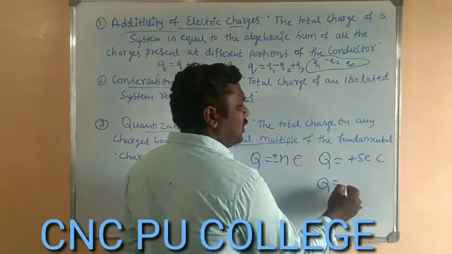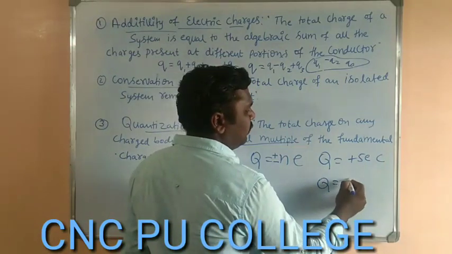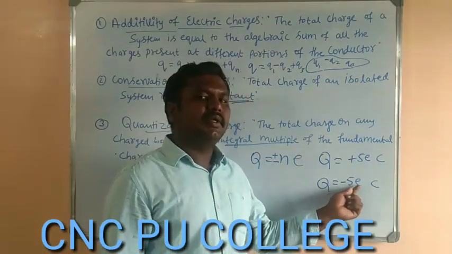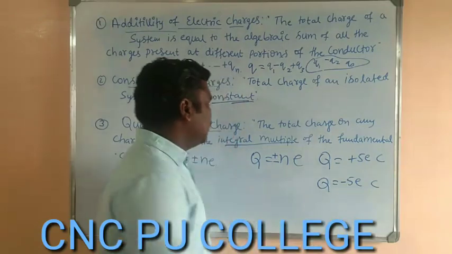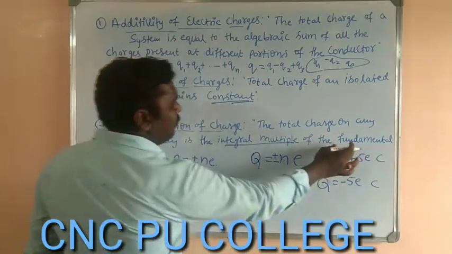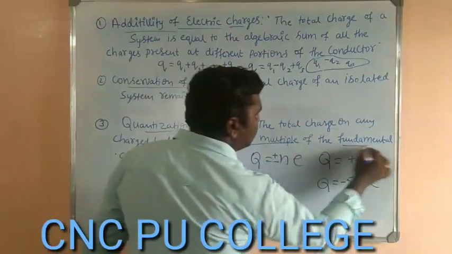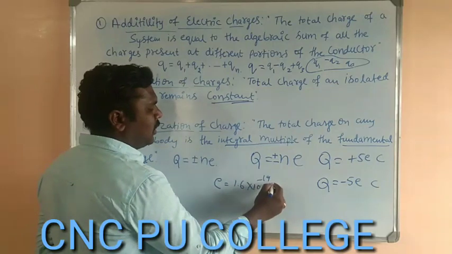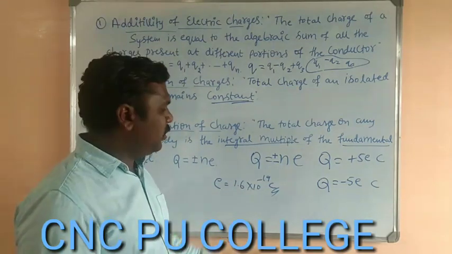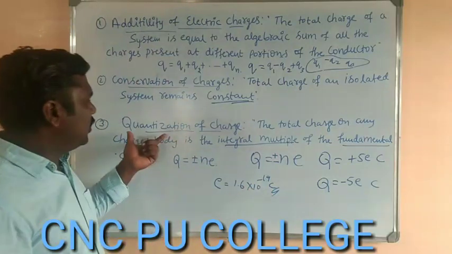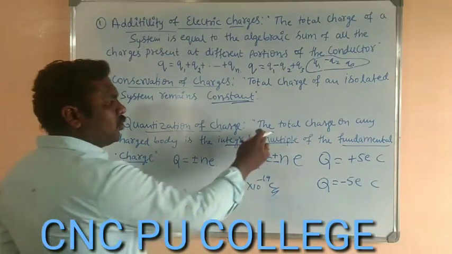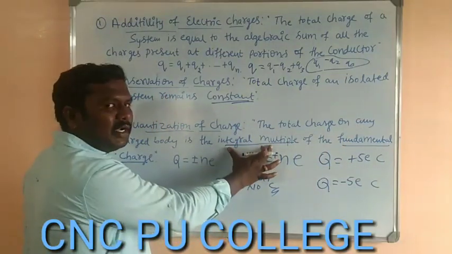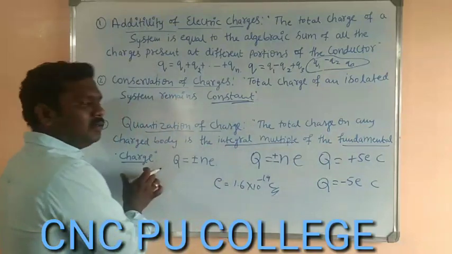If another body gains 5 electrons, then it will become negatively charged body. That is, its charge will be minus 5 E, where that E is nothing but the fundamental charge, that is the charge of the electron. Its value is 1.6 into 10 to the power of minus 19 coulomb, where coulomb is the SI unit of the charge. So ಇದನ್ನು ಬಹಳ ಇಂಪಾರ್ಟೆಂಟ್, ಕರೆಕ್ಟ್ ಆಗಿ ಅರ್ಥ ಮಾಡ್ಕೊಳ್ರಿ. The total charge on any charged body is the integral multiple of the fundamental charge.